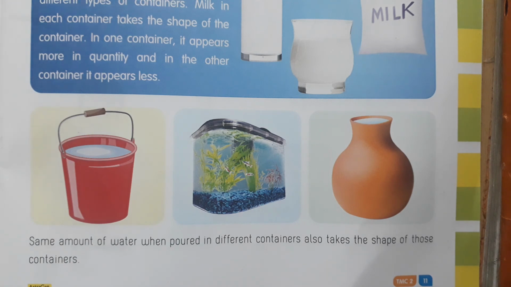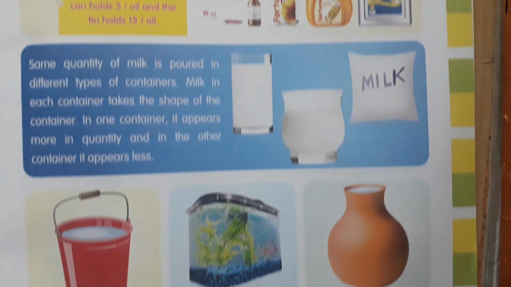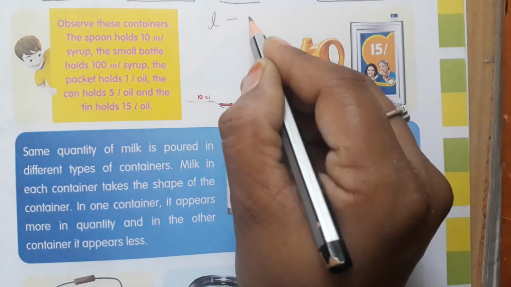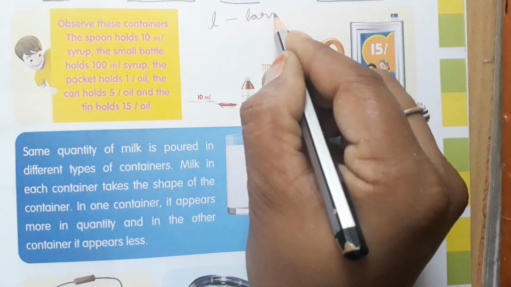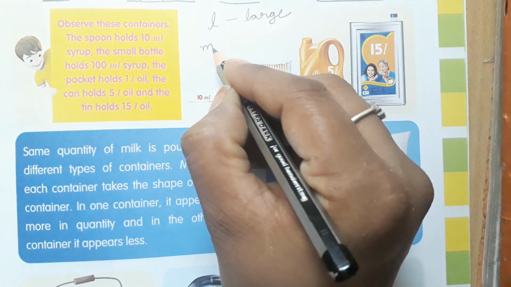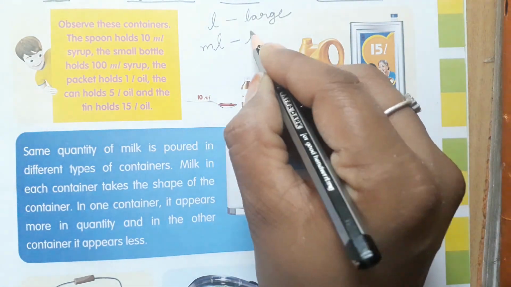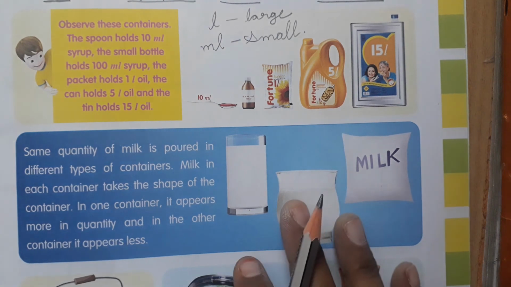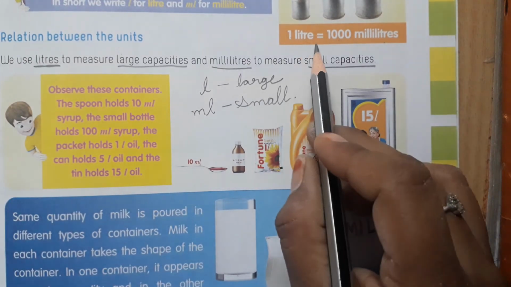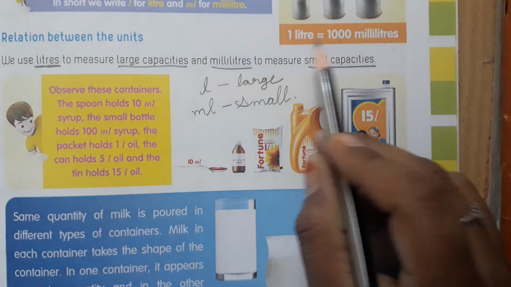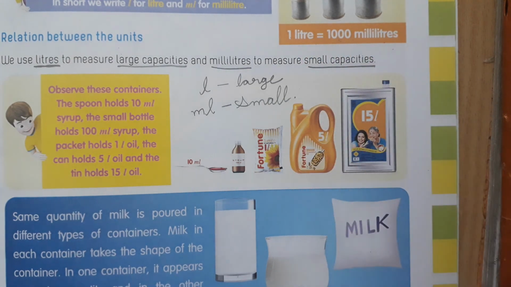Okay children, this is about capacity. What we have learnt in this, children: liters are used for large capacities, ml, milliliters, are used for small capacities, and 1 liter is equal to 1000 milliliters.